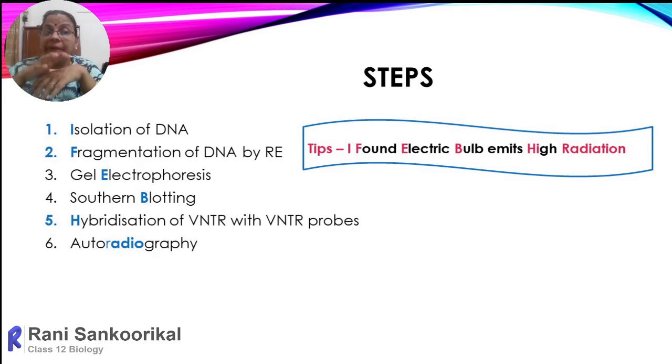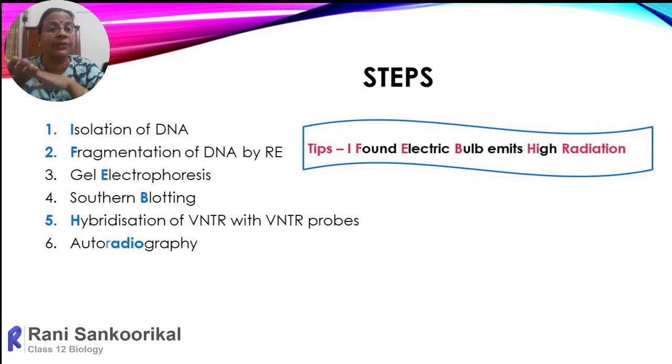So how can we make the location of those DNA repeated sequences visible to the naked eye? Because they are the VNTRs, the VNTR mini satellites, which are separated only in bulk form, so we cannot visualize them. In order to visualize those DNA strands, we will have to hybridize. That nitrocellulose membrane will be immersed in a medium which contains radio-labeled VNTR probes.